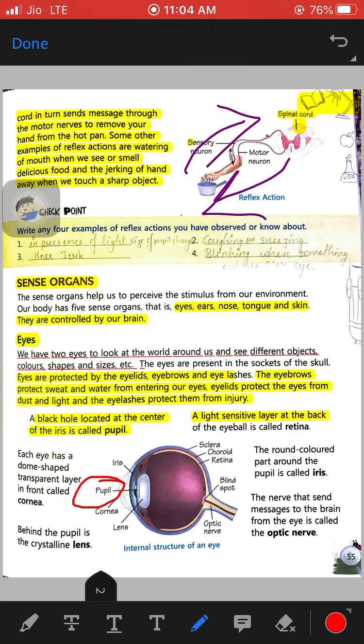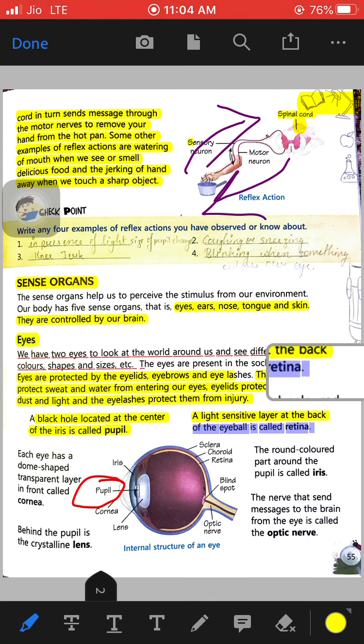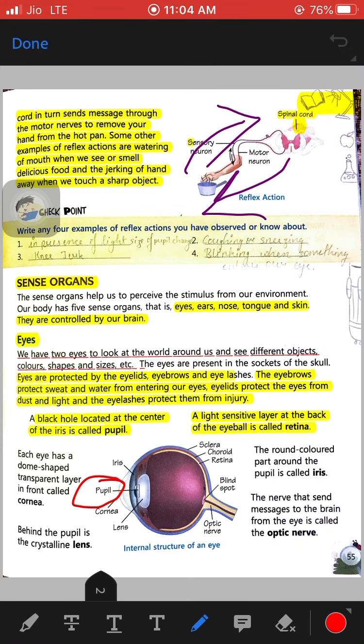And the light sensitive layer at the back of the eyeball is called the retina. So the black hole at the center of the iris is the pupil, and the light sensitive area is known as the retina. Okay, this is where the retina is. You can see this is the retina.